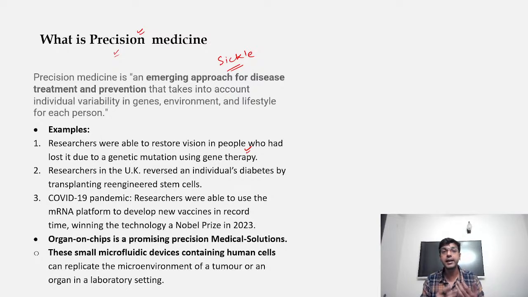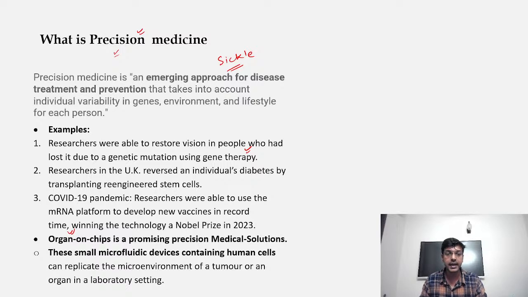So it is a very enormous area, and we have to develop our research and development in order to tackle rare kinds of diseases, especially cancers and other diseases. There is one more important thing with respect to organ-on-chips. It is a very beautiful thing with respect to research and development in medicine.